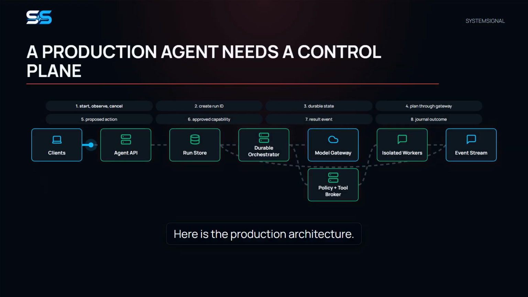Here is the production architecture. Clients use the Agent API to start, observe, and cancel runs. The API creates a durable run record and returns immediately. A workflow orchestrator advances explicit state and can recover from its event history after a worker failure. Model calls go through one gateway for routing, rate limits, caching, redaction, and usage accounting.